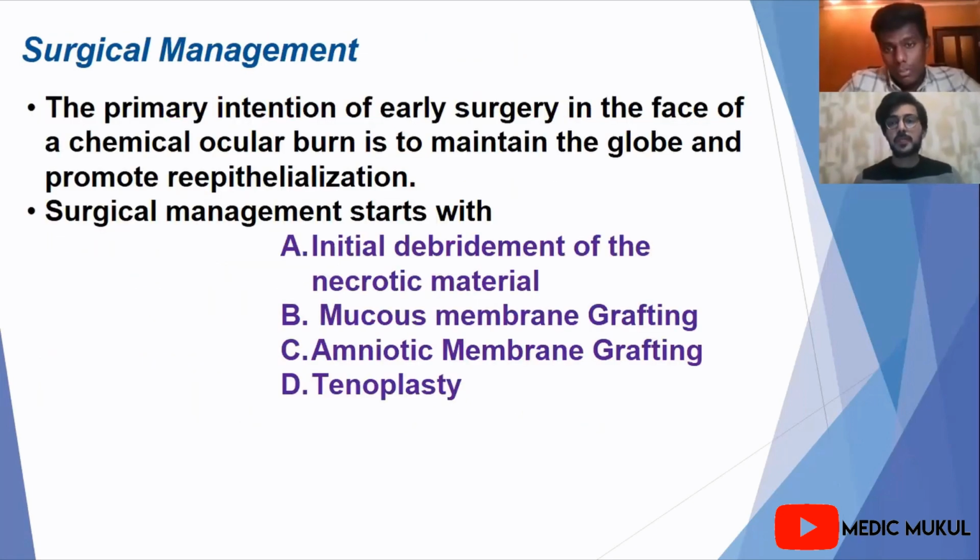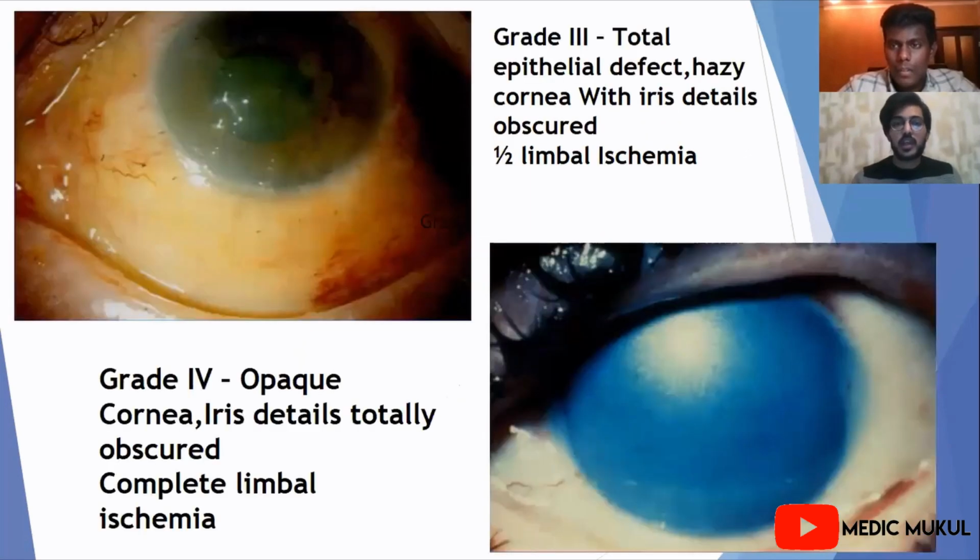Now we are moving to the main discussion about the surgical management. So what are the principles here? Yes, doctor, the primary principle of surgical management is to maintain the globe and promote re-epithelialization here. We have many surgical techniques, like tarsotherapy and others, but I'm mainly focusing on these four: initial debridement of the necrotic material, mucous membrane grafting, amniotic membrane grafting, and tenoplasty.